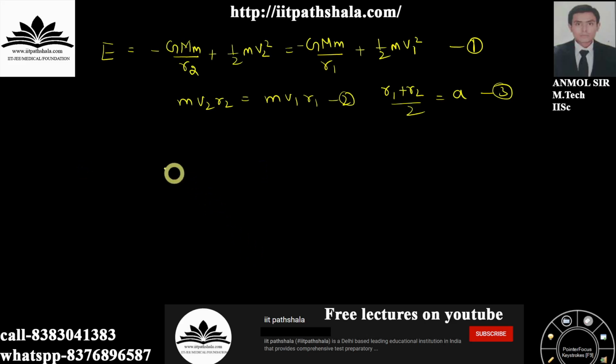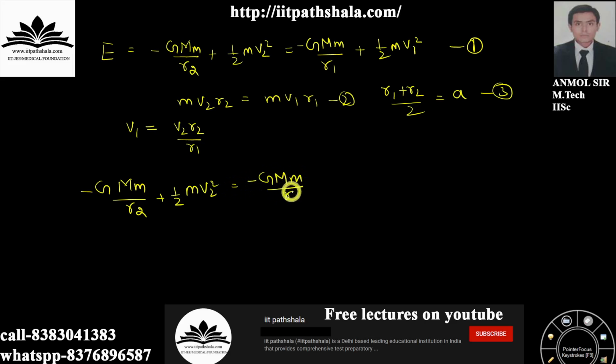Using equation 2, I know that v1 will be equal to v2 r2 upon r1. I am putting this into the energy equation: minus GMm upon r2 plus 1 by 2 m v2 square equals minus GMm upon r1 plus 1 by 2 m v2 r2 upon r1 whole square.